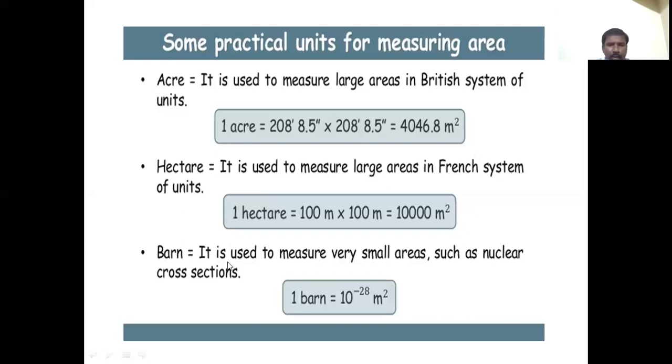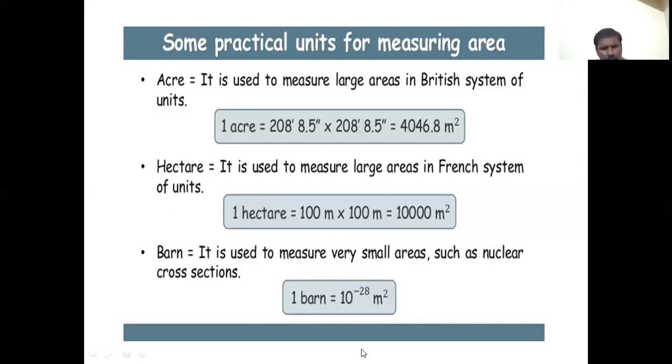Barn. It is used to measure very small areas such as nuclear cross sections. Whereas acre and hectare are the large units to measure areas in the British and French systems, barn is used to measure small areas.